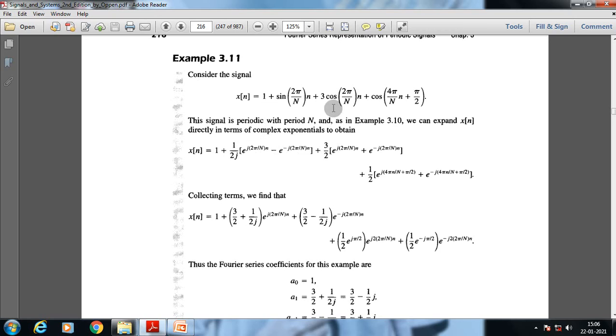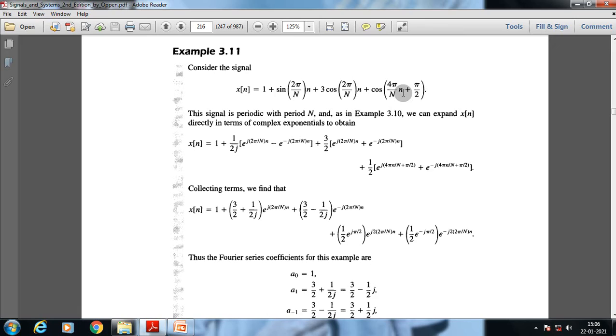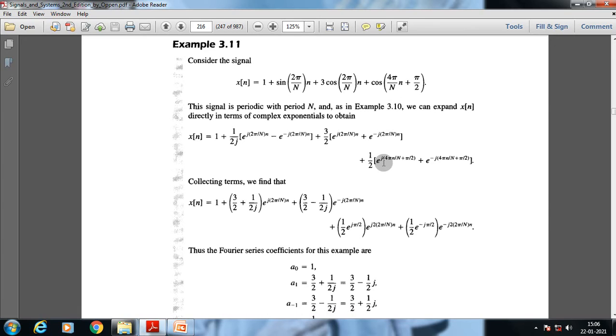The same process can be taken for cos 2 pi by n. This cos 2 pi by n can be rewritten as e to the power j 2 pi by n into small n plus e to the power minus j 2 pi by n into small n. And cos 4 pi by n small n plus pi by 2 can also be written as half e to the power j 4 pi by n plus pi by 2, plus e to the power minus j 4 pi by n plus pi by 2. Now we will take the same constant values in common, so we will get e to the power j 2 pi by n into small n into 3 pi by 2 plus 1 by 2j.